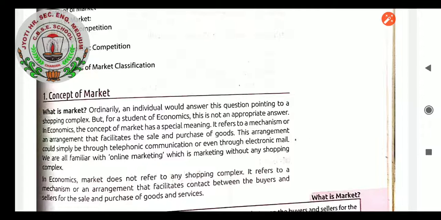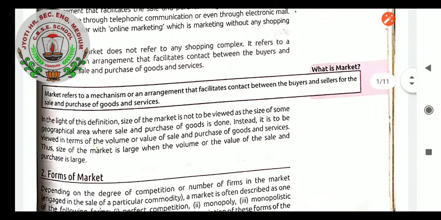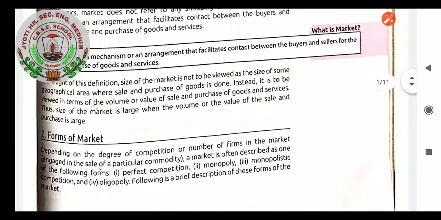So, in economics, market is a mechanism or arrangement that facilitates the sale and purchase of goods, and that is known as market. Okay, so our term of market is clear. It is a mechanism or an arrangement that facilitates contact between the buyer and seller for purchase and sale of goods and services. Now we move to the forms of market.